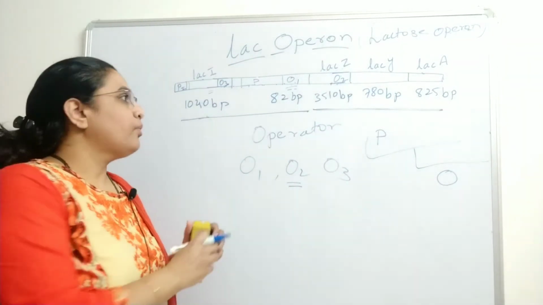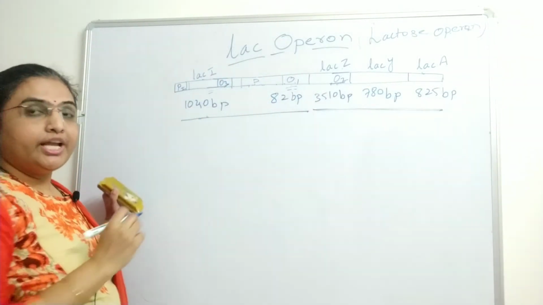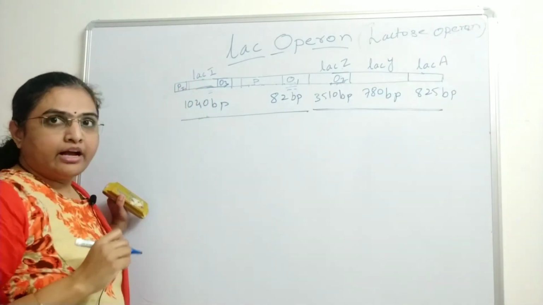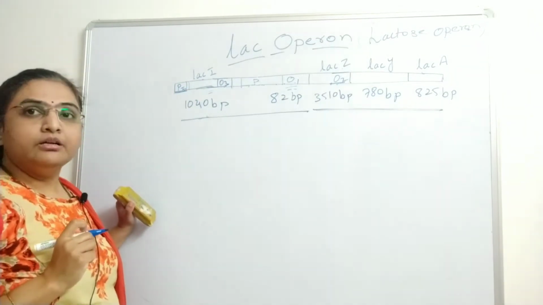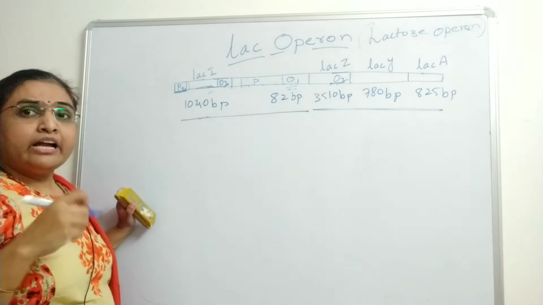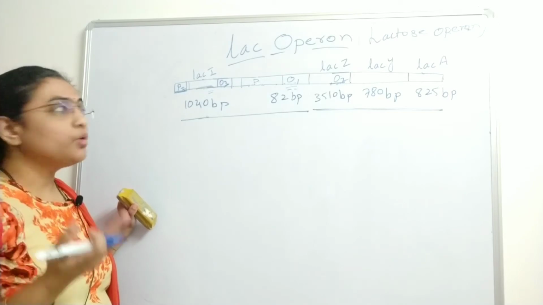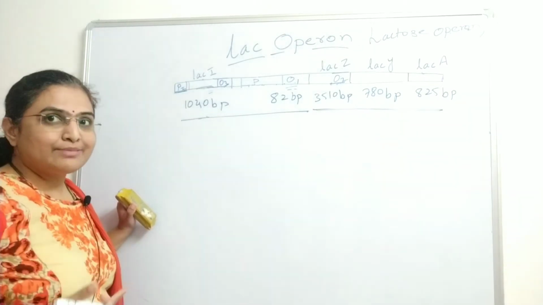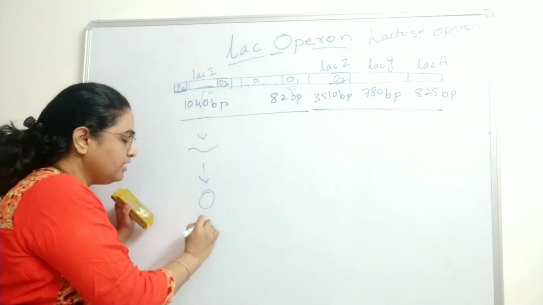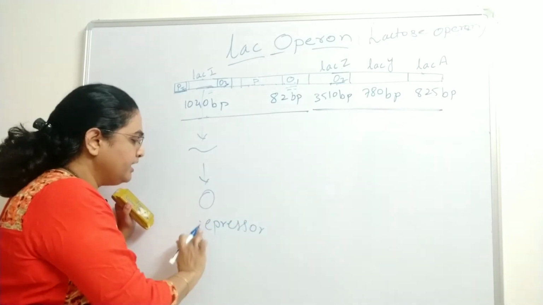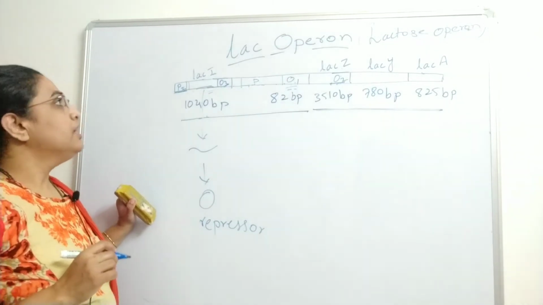Now, next, going towards the regulatory gene, here the regulatory gene is LAC-I. This LAC-I is placed with its own promoter, and that promoter is the PI promoter. So as LAC-I has its own promoter, it is going to do its own expression. That is, it is going to synthesize the protein, and that protein is the repressor. So LAC-I is going to synthesize the regulatory protein, and that regulatory protein is the repressor.